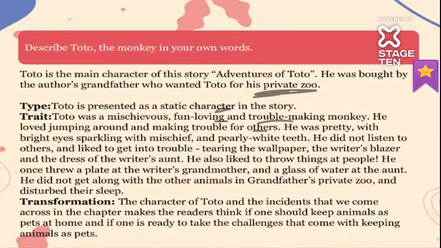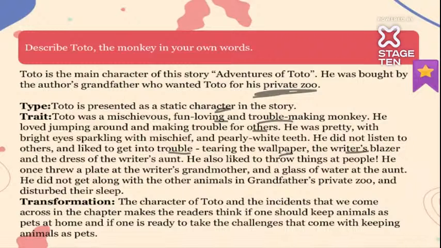He had bright eyes, sparkling with mischief, and white teeth also. But he was very mischievous. He did not listen to other animals, and always liked to get into trouble. He tore the wallpaper of the room. Then he tore the writer's blazer also, and the dress of the writer's aunt. And then he removed the peg, broke the clutches. Then he threw plates on others.